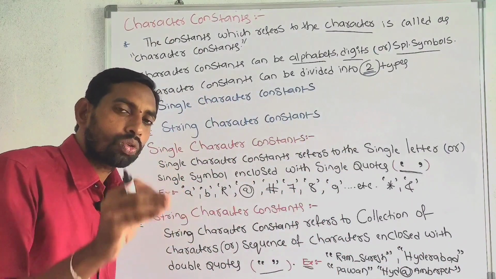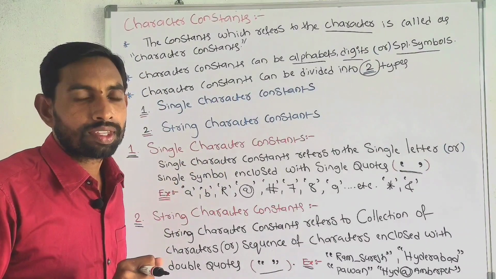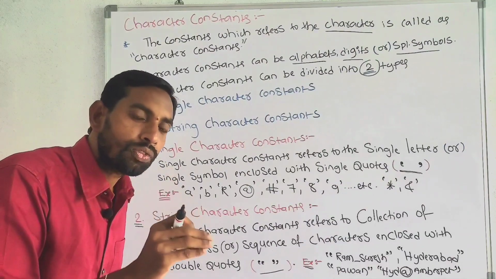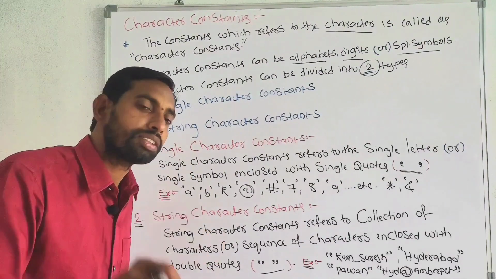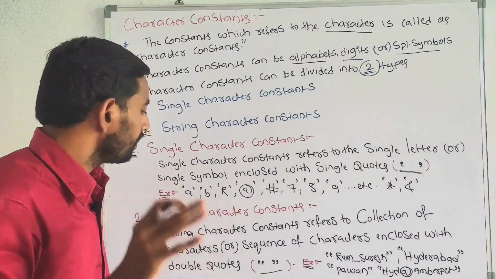Collection of characters or group of characters must be enclosed with double quotes. This is also called as a string. String means collection of characters or group of characters or sequence of characters must be enclosed with double quotes is known as a string.